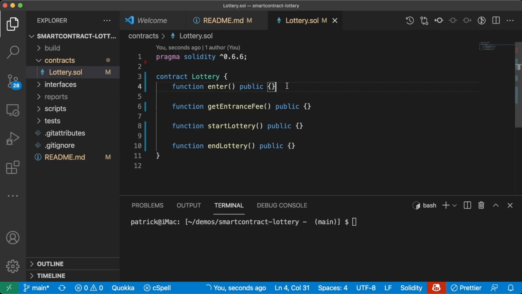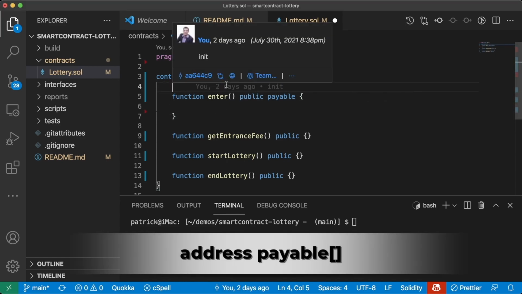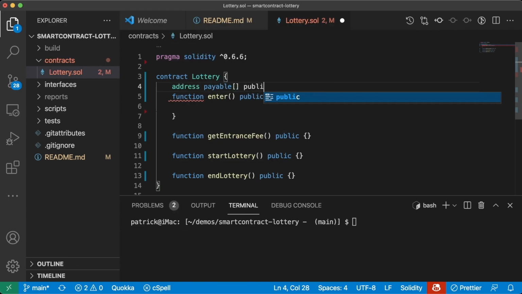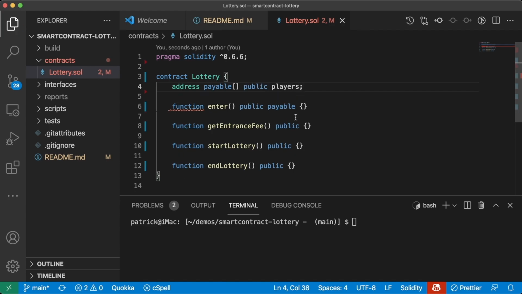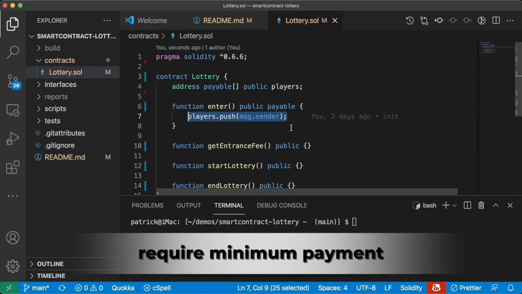So let's get started with this enter function just because this is most likely going to be the entry point. As we know, since we're going to want them to pay using this entry function in Ethereum, we're going to need to make this function payable. And in here, we're going to need to keep track of all of the different players, everybody who signs up for this lottery. To keep track of all the players, we're going to make an address payable array. We'll make it public, called players. And anytime somebody enters, we'll just do players.push message.sender.